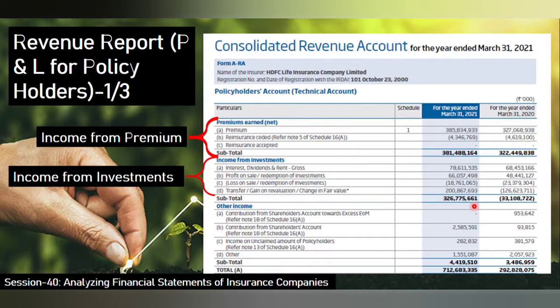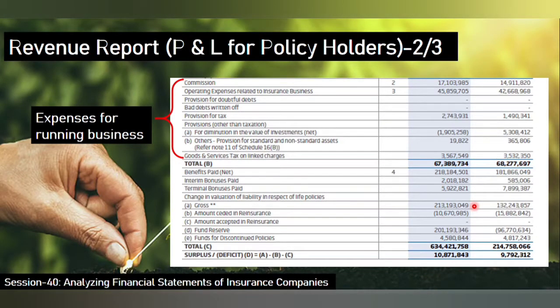Now coming to the 2 out of 3, that is the same revenue report in the policyholders fund. You can see expenses for running the business. As I told in the last session, you have to give various brokers or agents the commission for spreading or marketing the insurance for policyholders to start a policy. So those are parts of commission. Then operating expenses for insurance business, and taxes. All these things are the expenses for running the business.